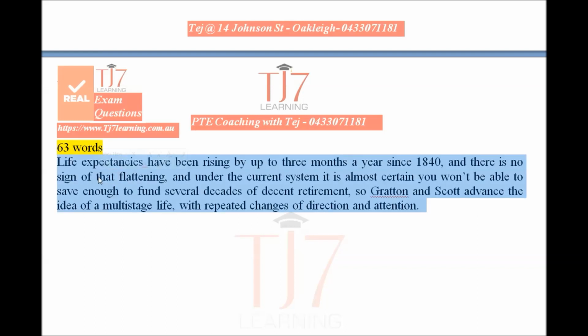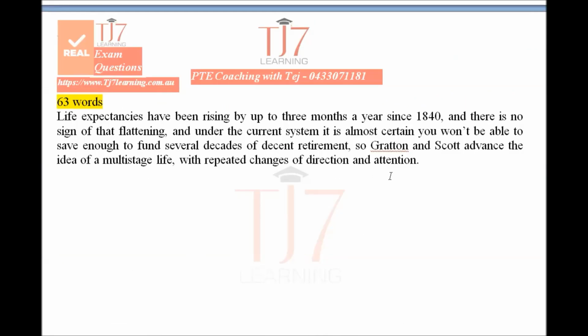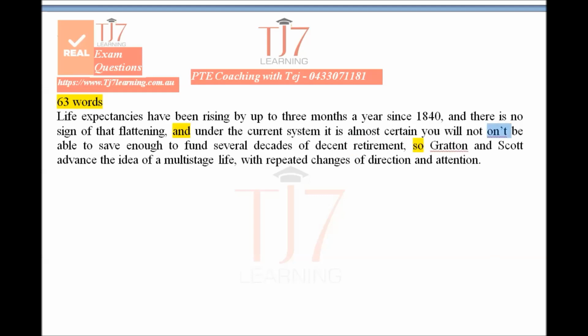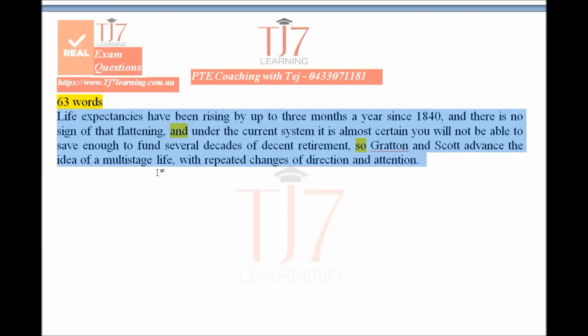So this is one summary. Again, we have an answer. That's a quick fix. Simply pick this one, this one, this one, and link them using simple conjunctions. In this case, we use the word "so", we use the word "and", and you may remove the contraction if you want. You can simply say "will not be able to", and that makes a good summary.